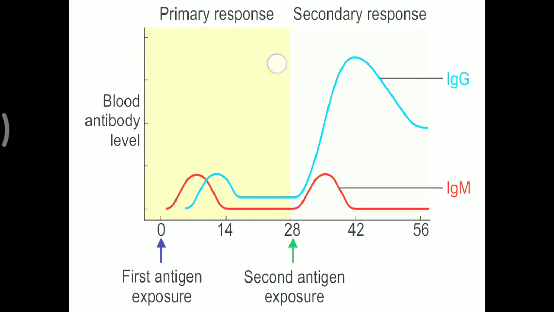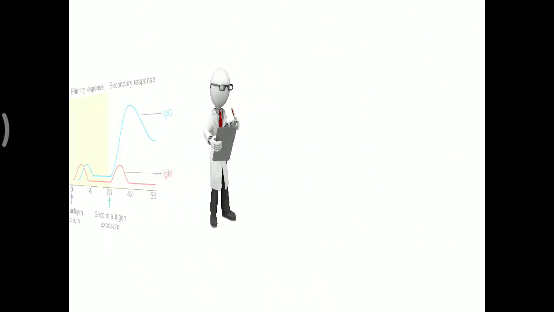This secondary immune response is also the basis of vaccine development in our health system. For the secondary response you have to remember that it is with the help of immunoglobulin G, while the primary immune response is with the help of IgM. So that's all about the primary and secondary immune response.